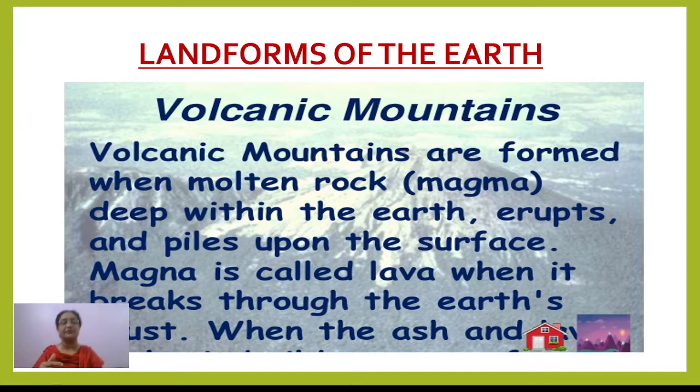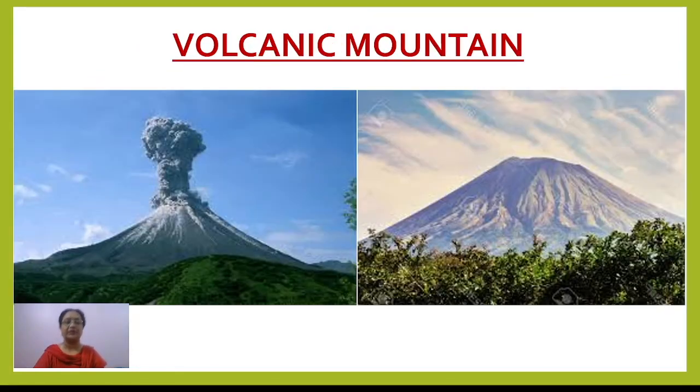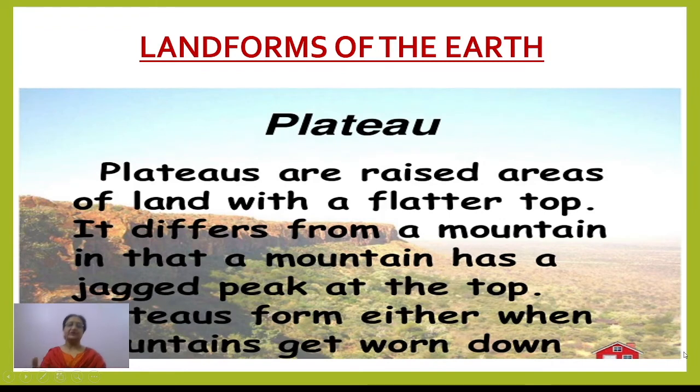It results in the formation of a cone around the vent or that opening, and that results in the formation of volcanic mountains. These are the volcanic mountains. Now the next landmass which we have to discuss here is the plateau. When we talk about plateaus, plateaus are the highlands.